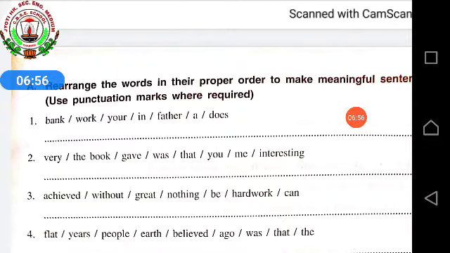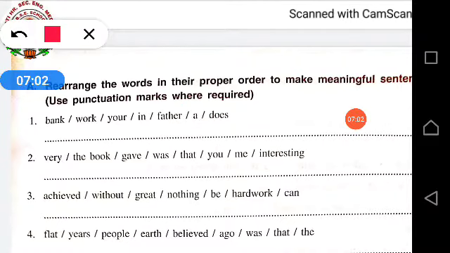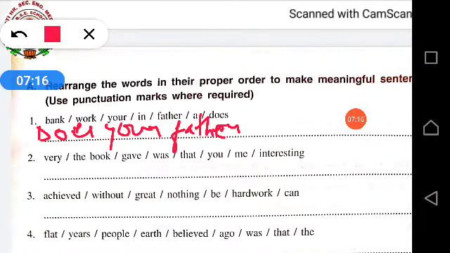Okay. Again I am telling you, the first one, kindly see. Does your father work in a bank? Kindly see the spellings from the question. As you can see the condition of writing. Okay.